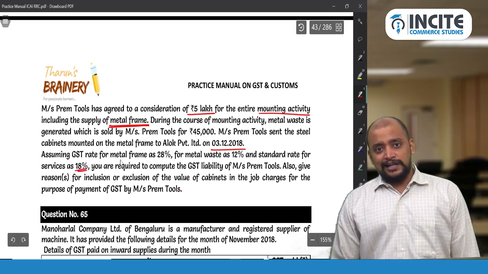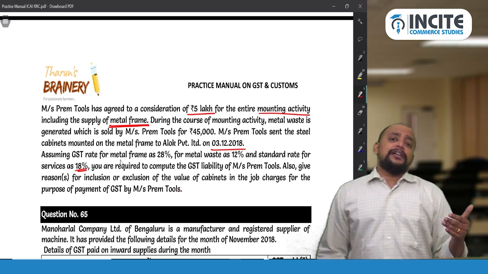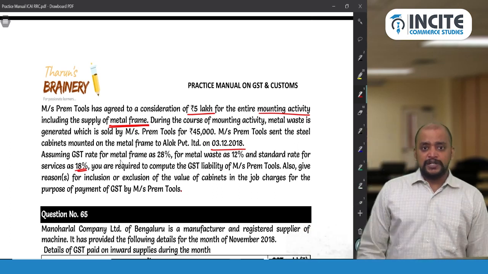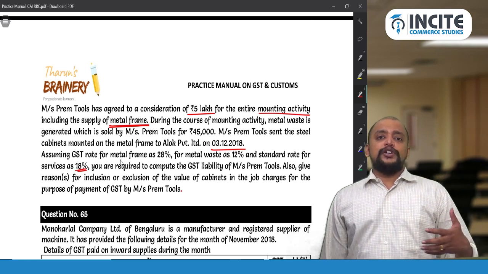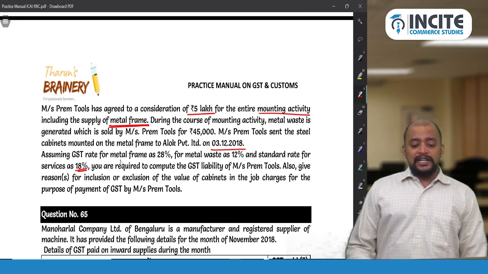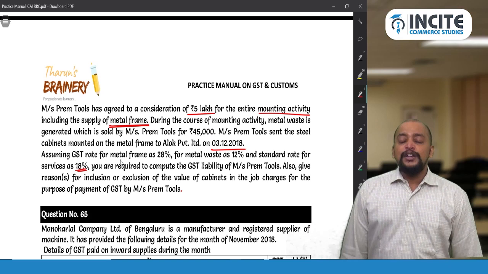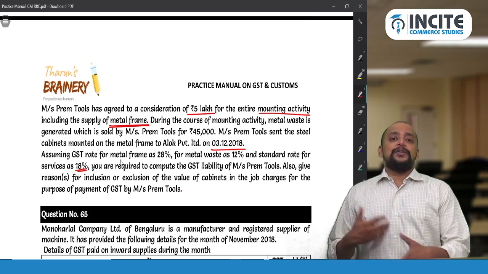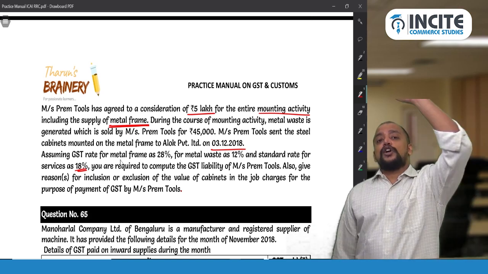So that will be taken. You understood? So here we are applying the composite supply, mixed supply concept. It is naturally bundled in the ordinary course of business, because for mounting definitely they need to supply the metal frame. So which means that it is naturally bundled in the ordinary course of business. So it is a composite supply.